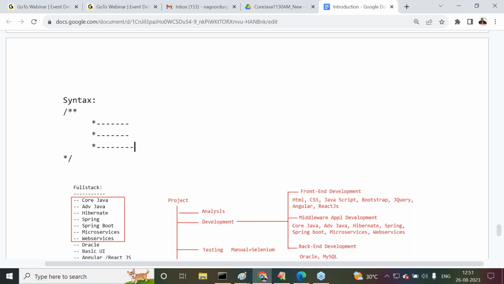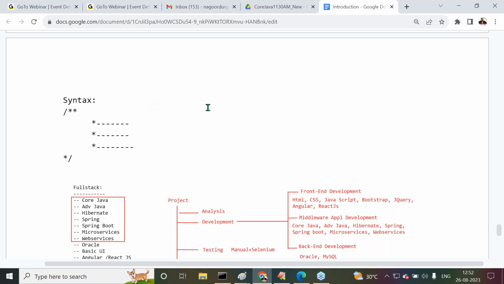Every line should start with a star. Understand the syntax for this documentation comment? Slash two stars to start, and the ending symbol is star slash, but every line must start with a star only. All of you following or not? So this is exactly the meaning of documentation comments.